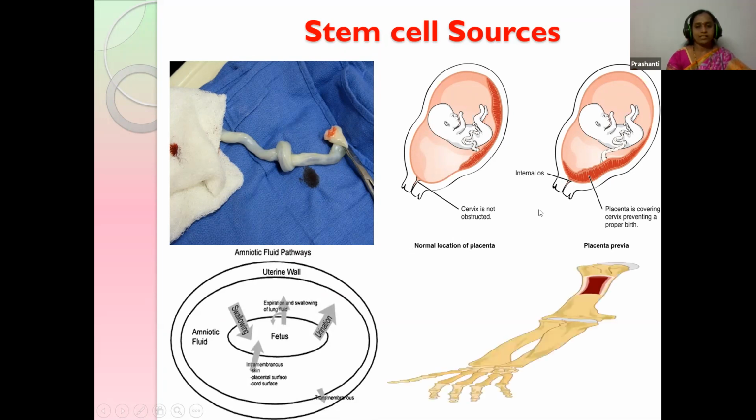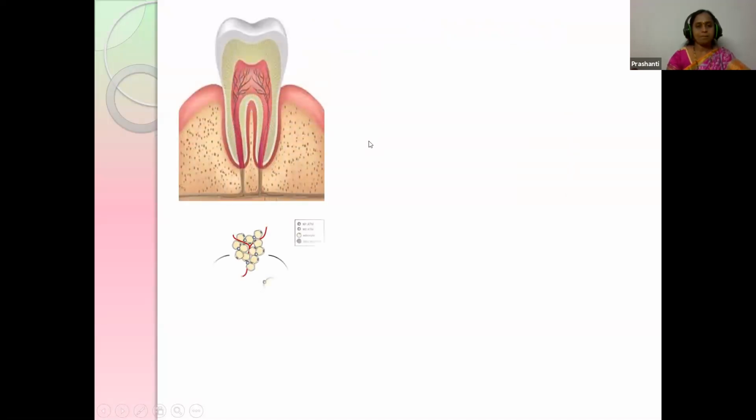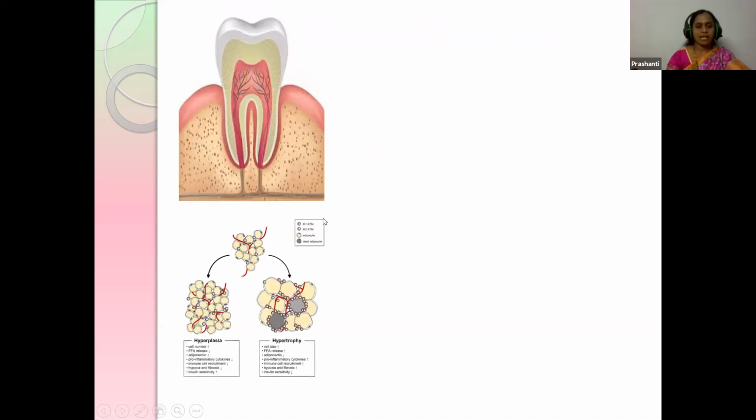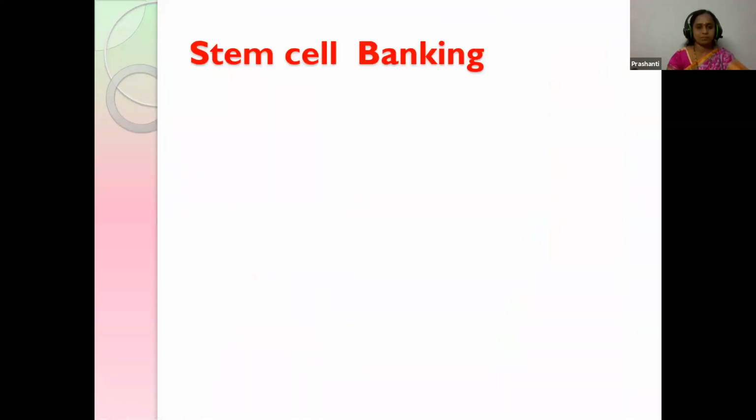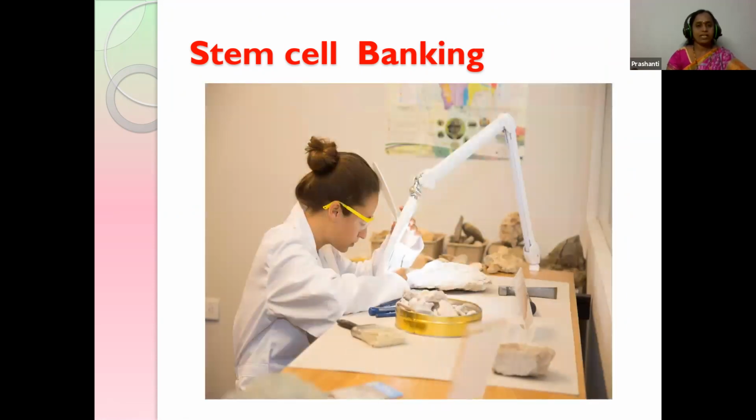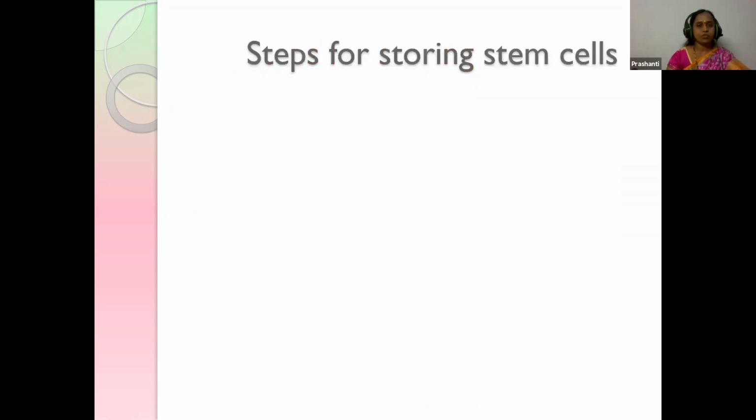And we also get stem cells from the bone, the dentin pulp, the adipose tissue, and also from the peripheral blood. So these are the sources of the stem cells. Then what do we have to do? These are stored in banks, called stem cell banks. In the banks, these stem cells are preserved for future use.